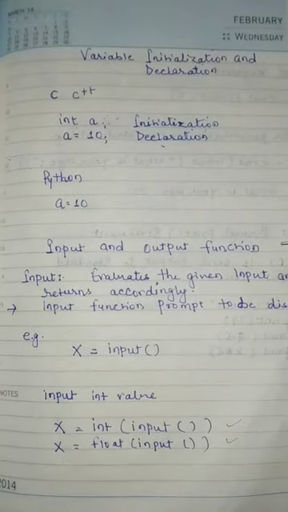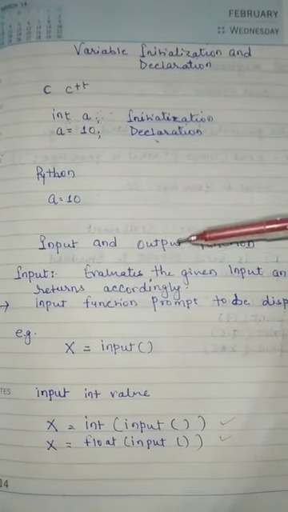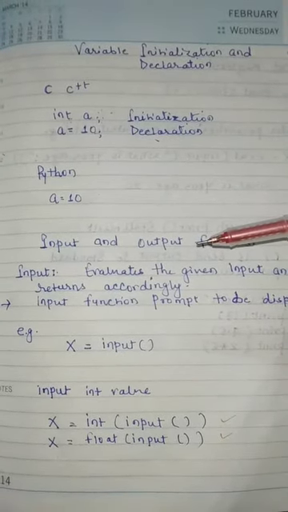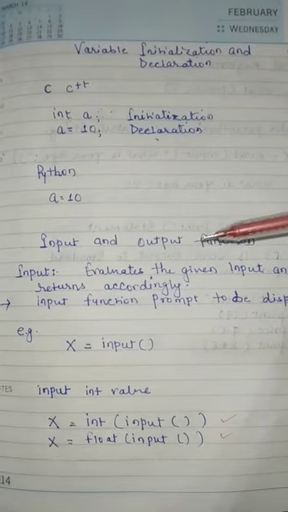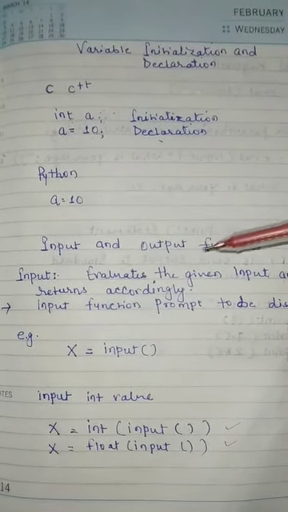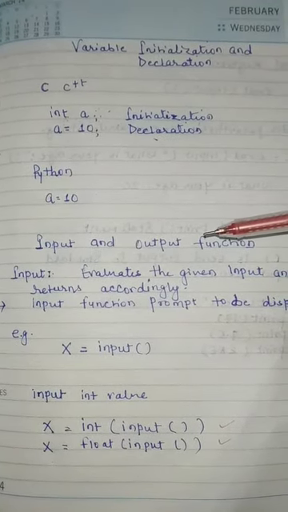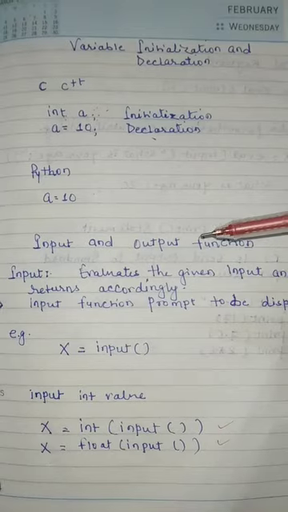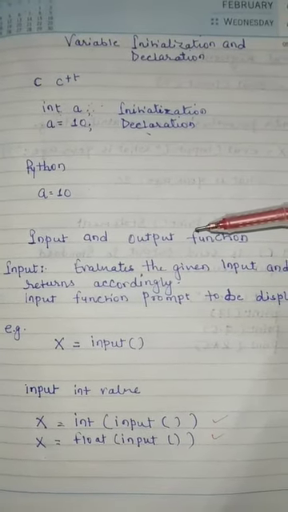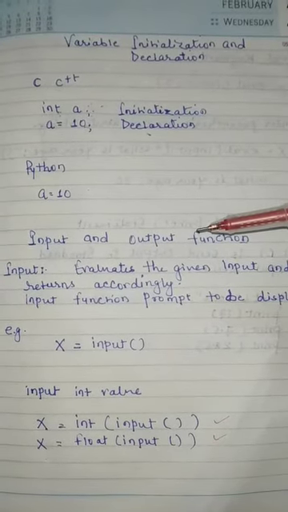Next, input and output functions in Python. What's the use of the input function in Python? I am giving an example here. Suppose I am going to write a program for addition of two digits. I am taking two variables, a equal to 10 and b equal to 20, and I am going to add the values.